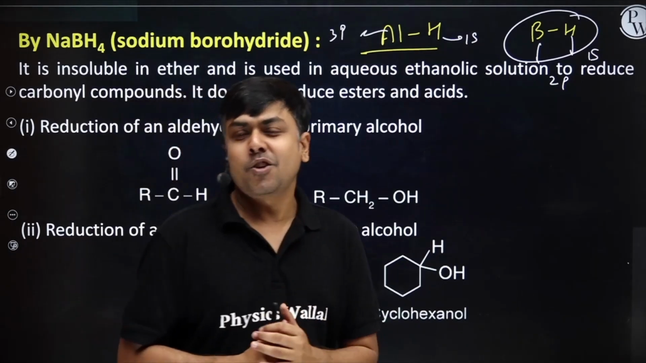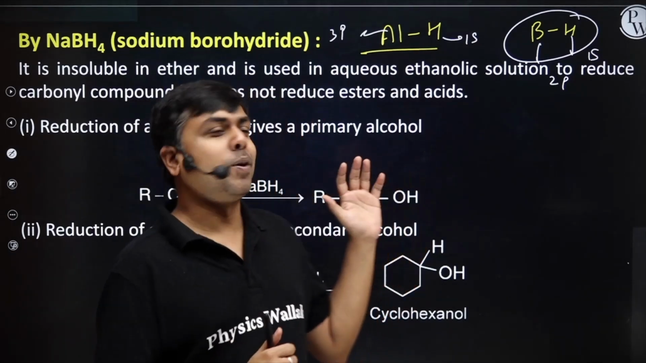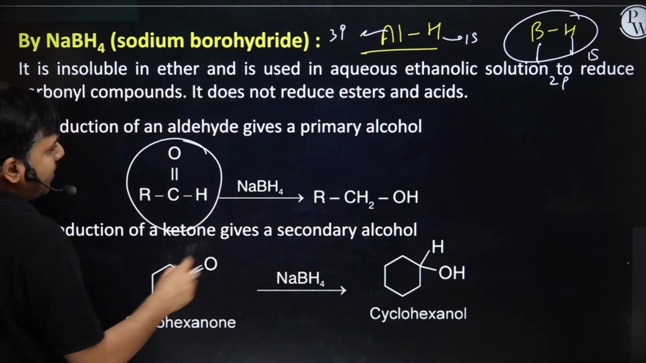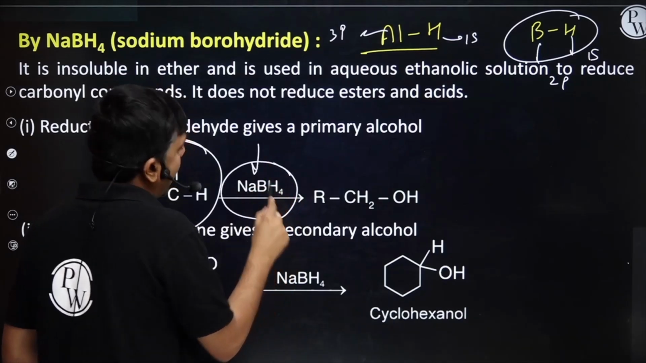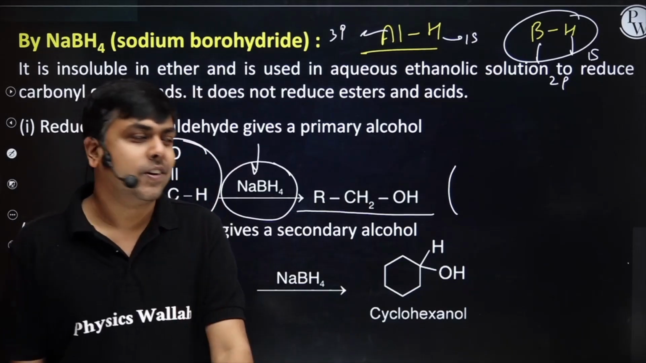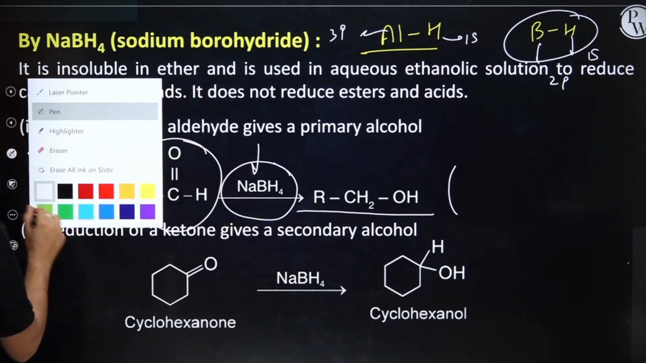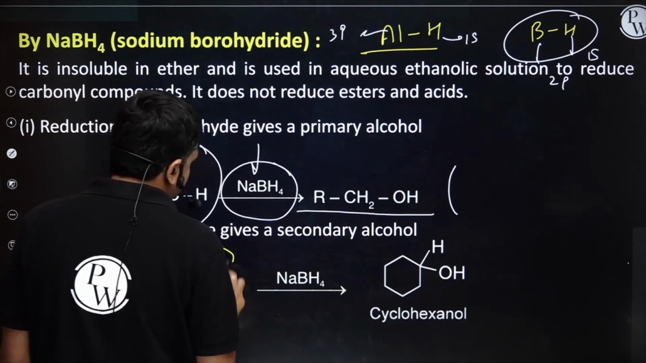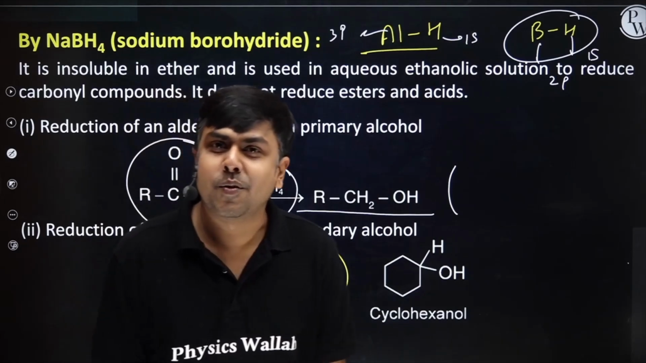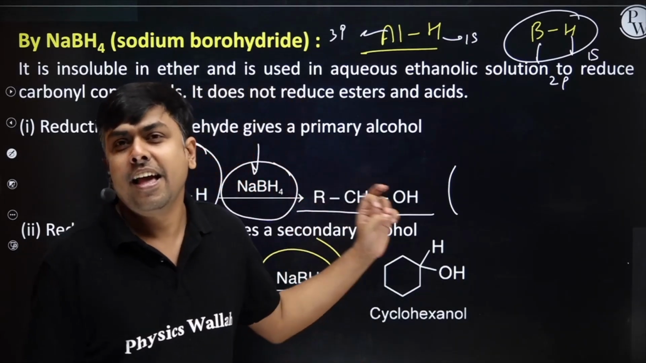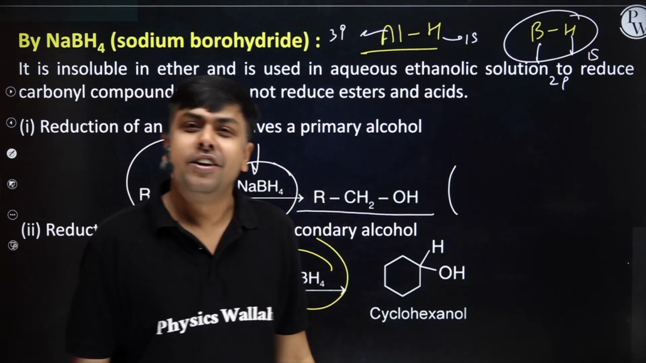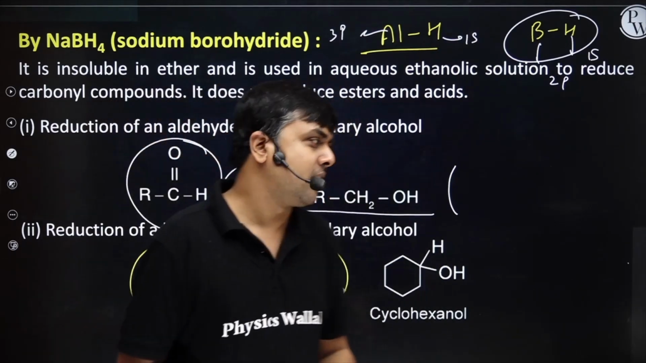Okay, let's talk about the reducing action of this particular metallic hydride. If this aldehyde is treated with NaBH4, I will have primary alcohol just like LiAlH4. If I am having a ketone, this ketone on treatment with NaBH4 will give me secondary alcohol, right? Just like LiAlH4. So both LiAlH4 and NaBH4 reduce aldehydes and ketones in the same way.